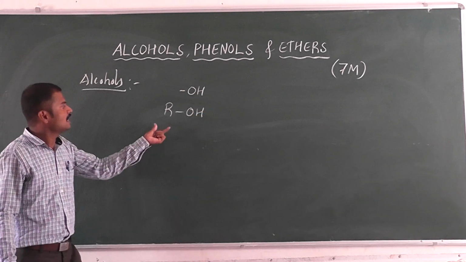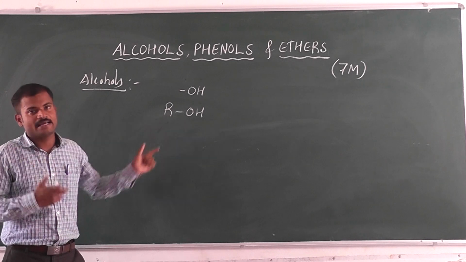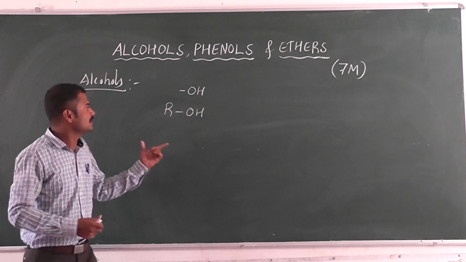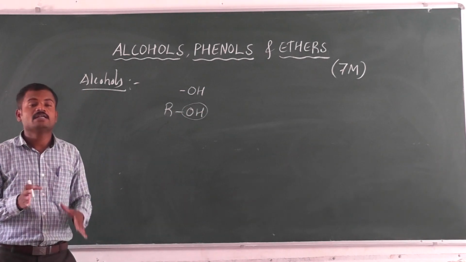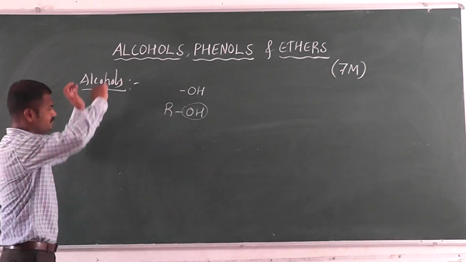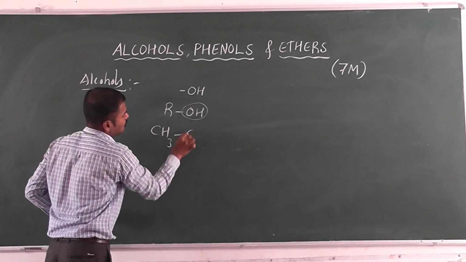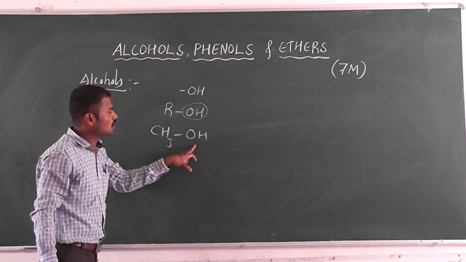Here R represents the alkyl group, and there should be the hydroxyl group, which is the main functional group present in the alcohol. For example, you can take CH3OH. Here the alkyl part is methyl, that is methyl alcohol.